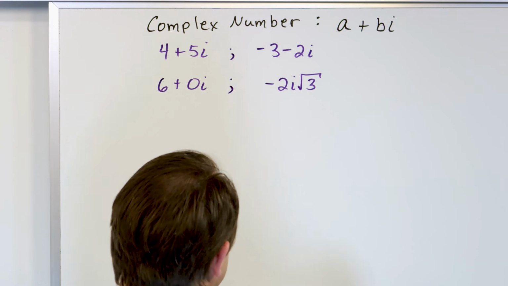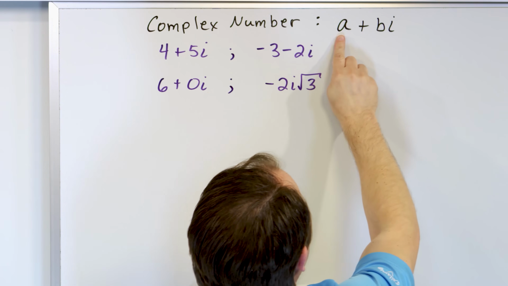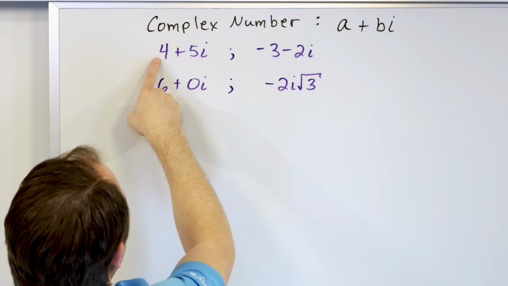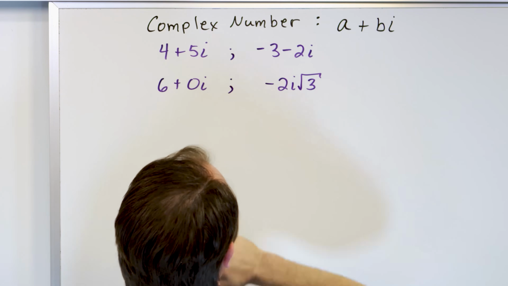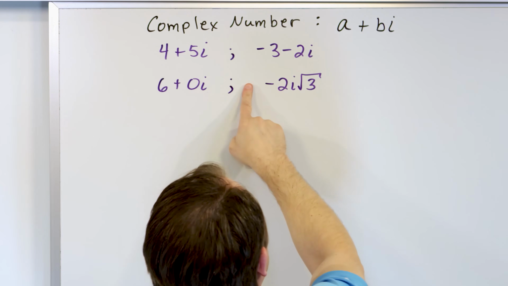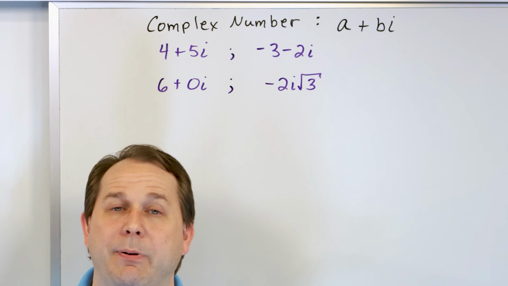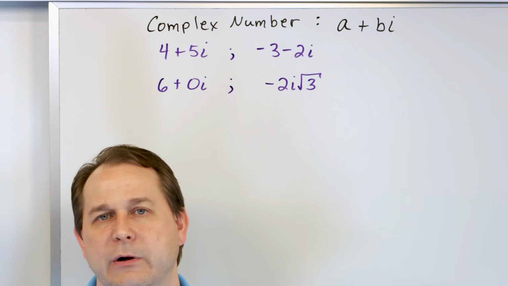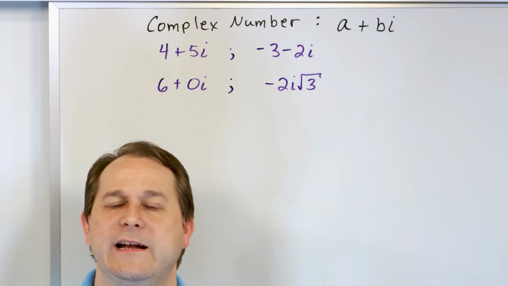It's purely imaginary. So the idea of a complex number is it's any number where you have a real part and an imaginary part. The real part sits by itself. The imaginary part is linked by a plus sign, as we have in these first two examples. But of course, I can set the imaginary part equal to 0, or I could set the real part equal to 0, but they're still complex numbers. So really, any number possible is always a complex number, because any number will always be able to be written as a real part and an imaginary part.